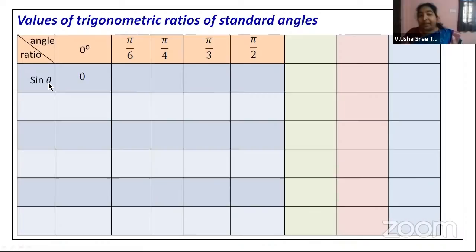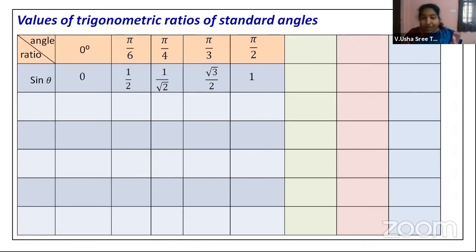Then we get the sine theta values of these angles. So sine 0 degrees is 0, sine 30 will be 1 by 2, that is 1 by 4 under root, which is 1 by 2, and sine 45 degrees will be 2 by 4 under root, that is 1 by root 2, and sine 60 degrees is 3 by 4 under root, which will be root 3 by 2. And sine 90 degrees is 4 by 4 under root, which gives you 1.